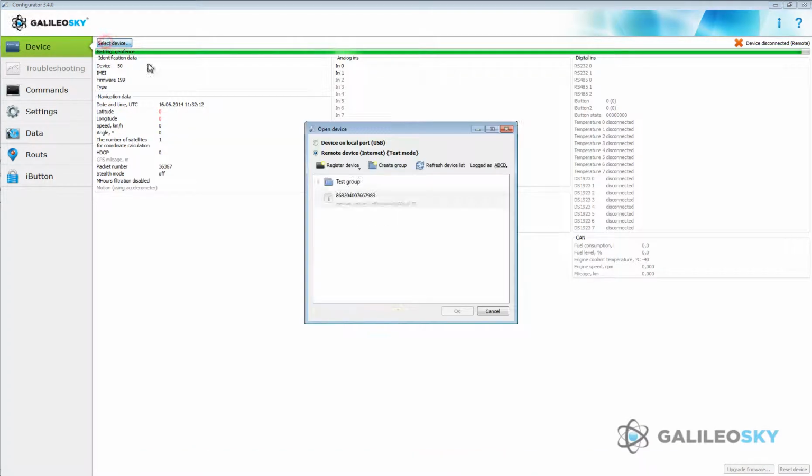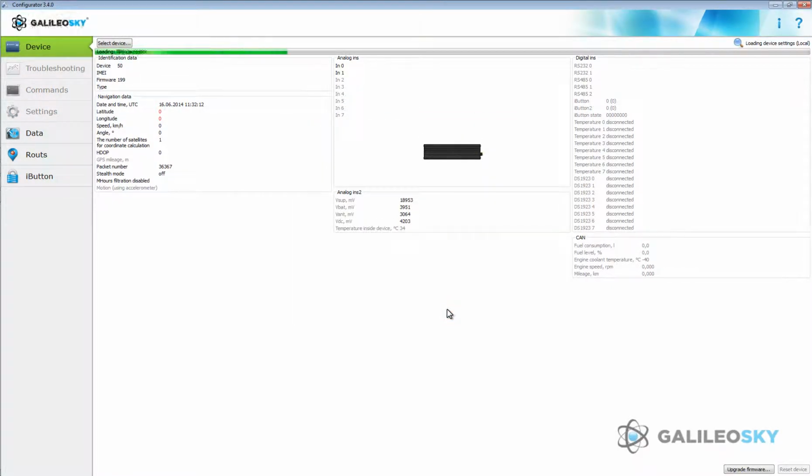After finishing the remote configuring, log out the configurator and continue working with it in the local mode.